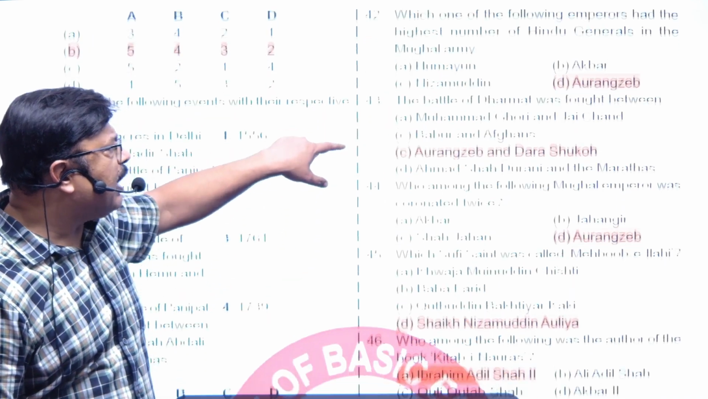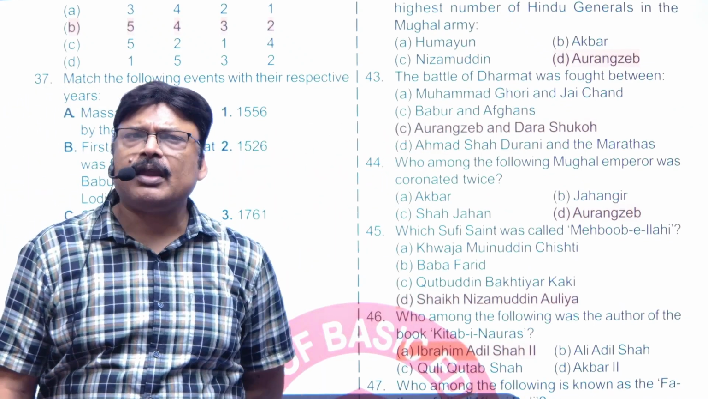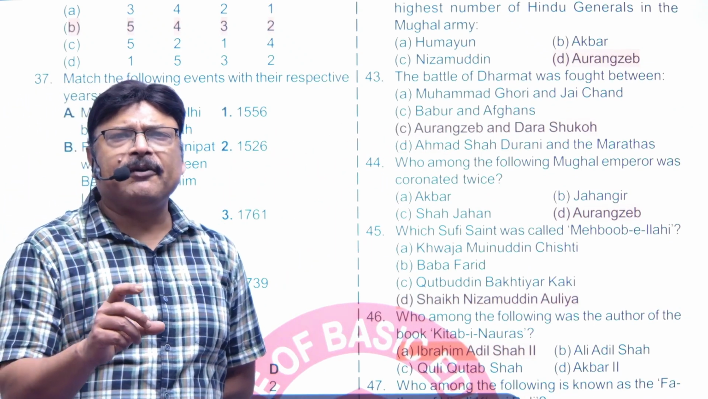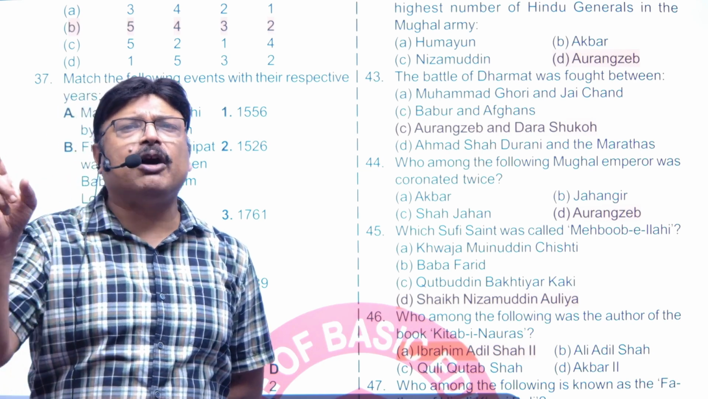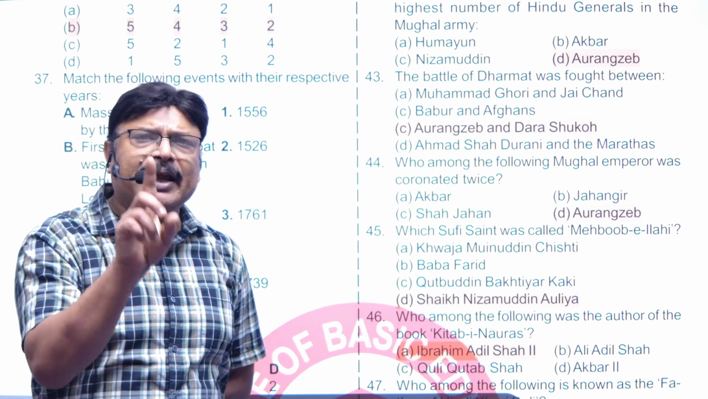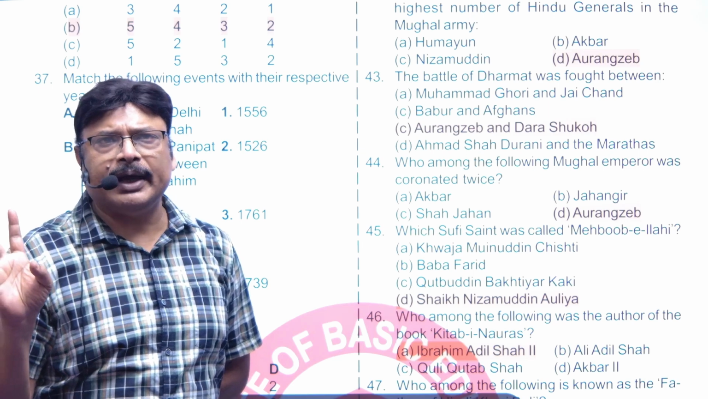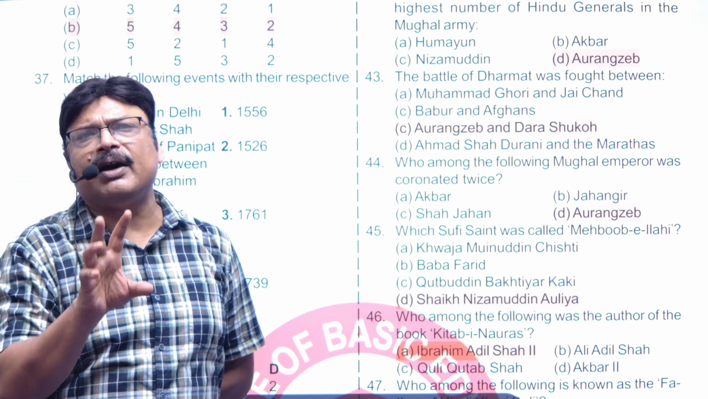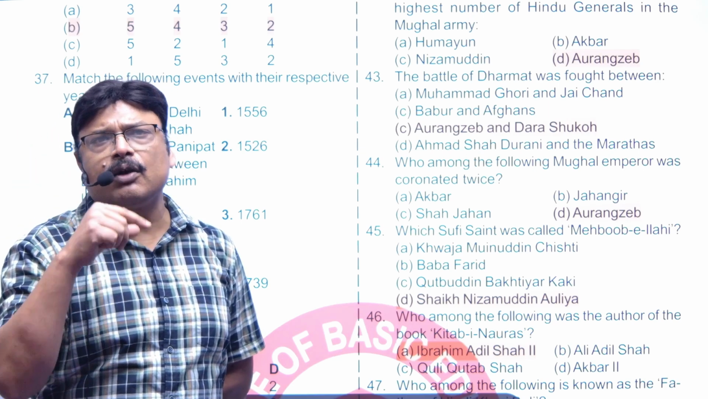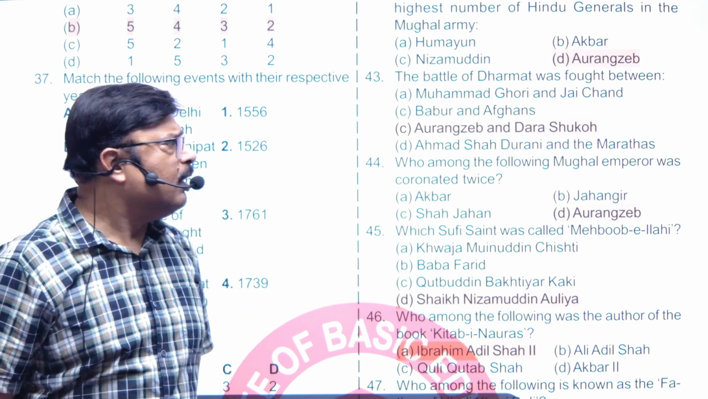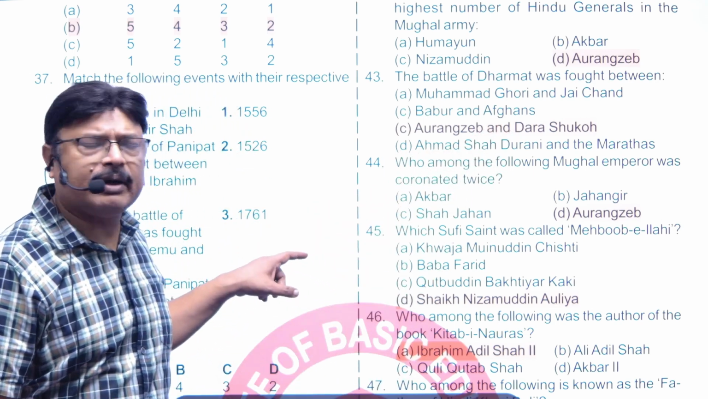The battle of Dharmat was fought between, obviously, Aurangzeb and the royal army of Dara Shikoh, which was led by Jaswant Singh, right? Jaswant Singh, the king of Marwar, led this one, and this was the royal army sent by Dara Shikoh. So Aurangzeb and Dara Shikoh is the right answer.